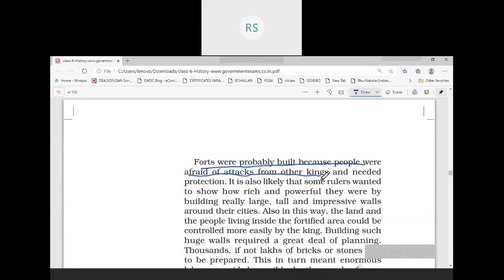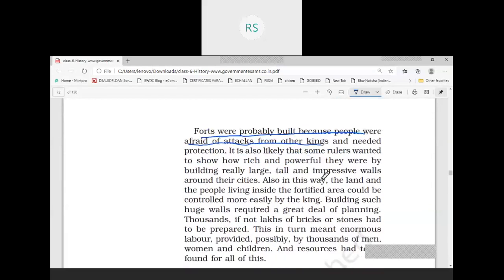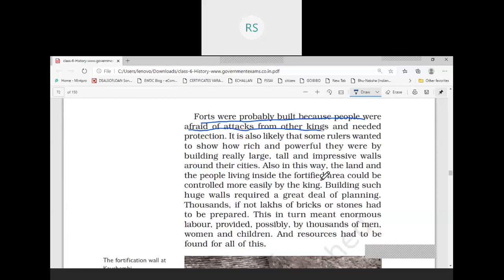Like some rulers wanted to show their richness and their power by building very, very large, tall, and impressive walls around their cities. So, security was the reason. But other than security, many times the purpose was to show the richness.